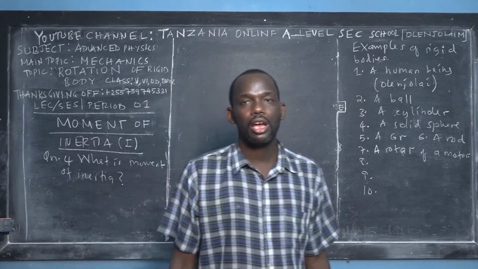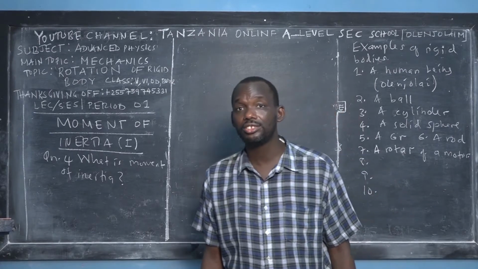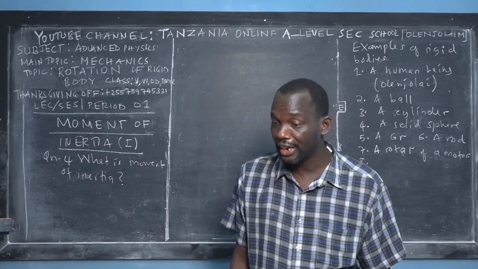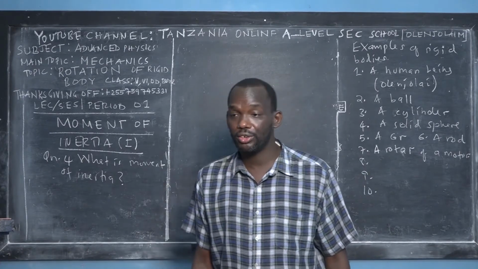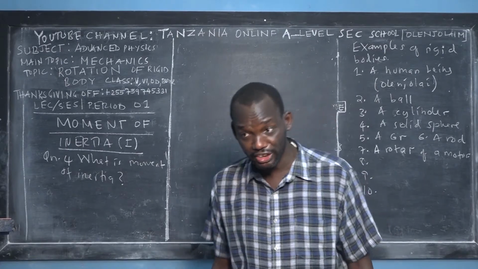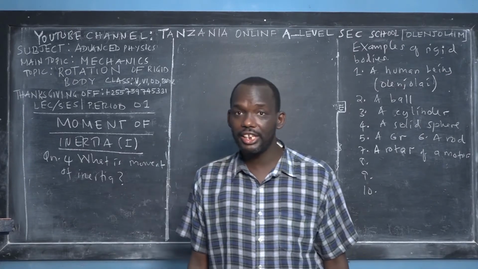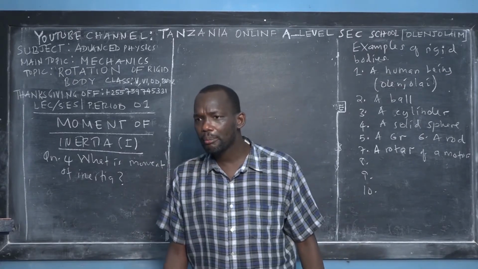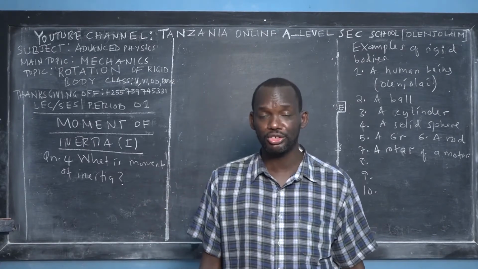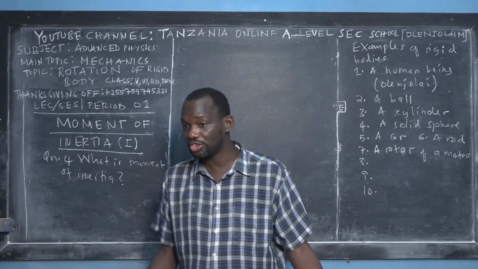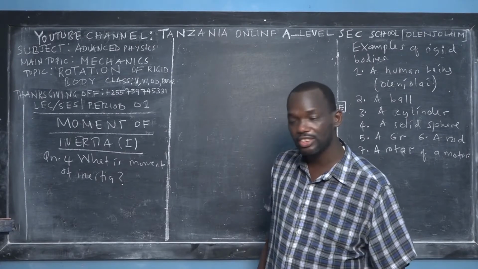Moment of inertia, I believe that's not a new terminology for you. During your O-level studies, you had introductions in motion in a straight line. And even in Newton's law, as one of the topics of mechanics, we introduced to you the concept called inertia, especially in Newton's first law of linear motion. So inertia still has the same meaning, but here we might define it in different ways. In linear motion, the mass is the one that resists motion. But in rotational motion, the moment of inertia is the one that resists the motion.